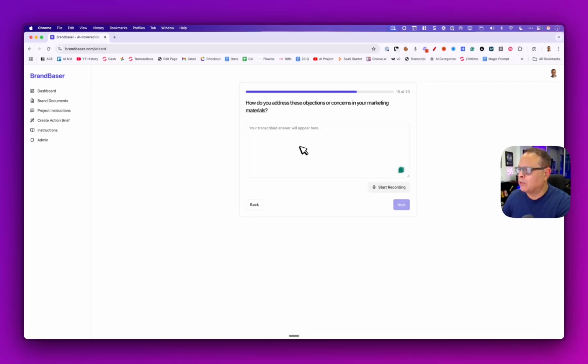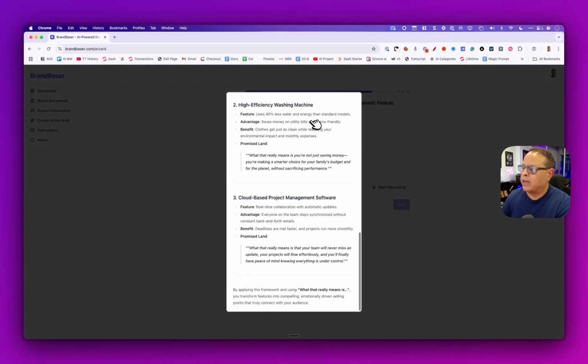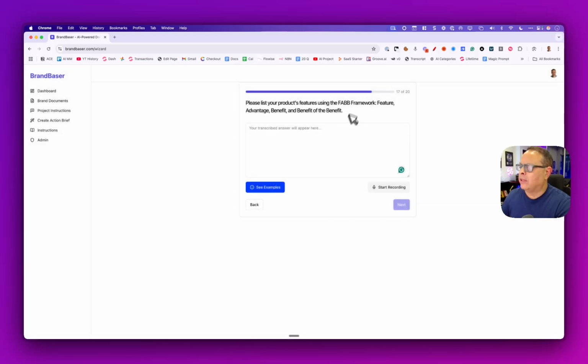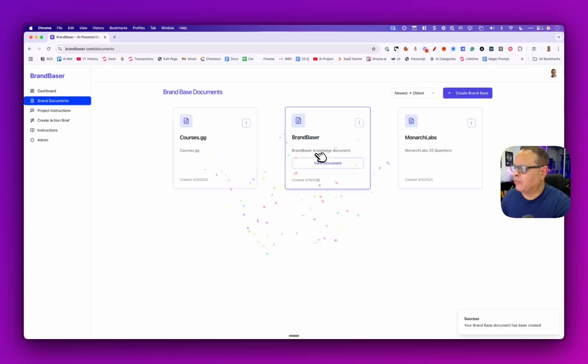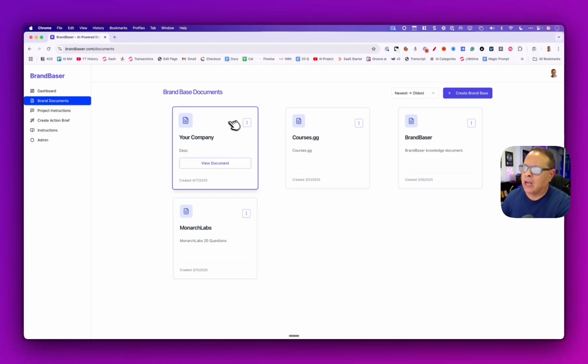This is one of the most important parts of the brand base. And then what we call the promised land, the benefit of the benefit, you'll see the examples right here. And so I've given some examples on how that works. Okay. And that will help you write this better. And then when you're done, let's just complete. And just like that, we get the confetti and we're all done. And we can now hit refresh, and we'll see our new brand document right here.